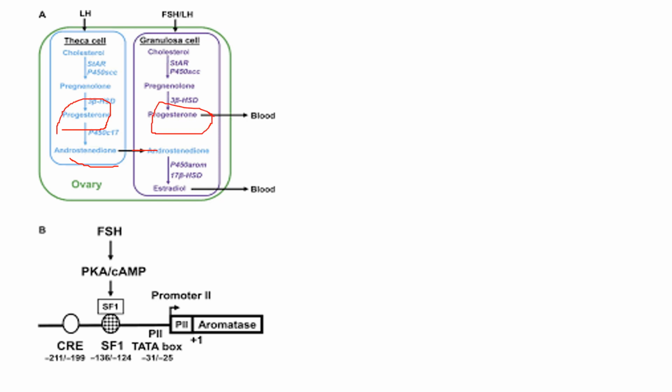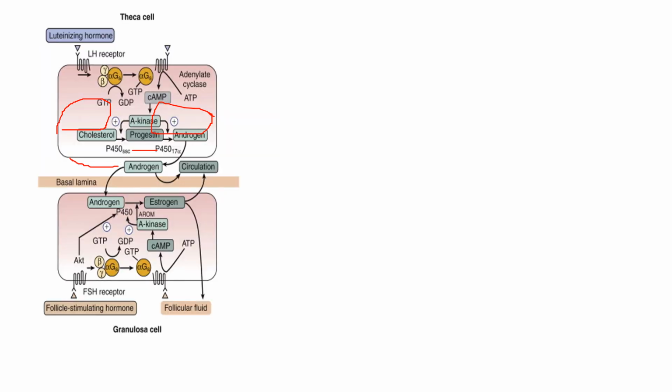This progesterone will also be released in the corpus luteal cell, and into the blood. You can see the LH causing the secretion of the androgen, and everything happens in the previous way. The intermediate of this process is progesterone, which will be released into the circulation.